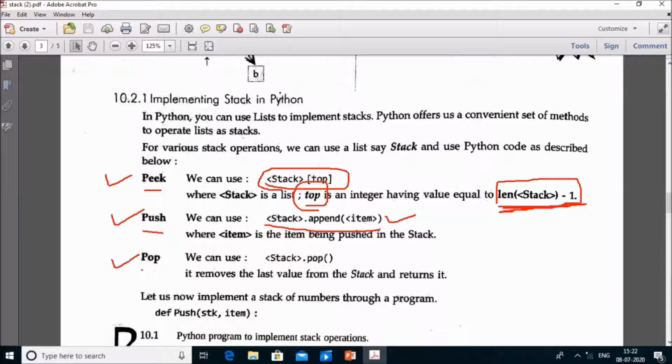Now pop operation helps in removal of the last value from the stack and then returns that value. For that you have to write like this: stack.pop, and in bracket you do not have to pass any parameter because it removes the last element from the stack.